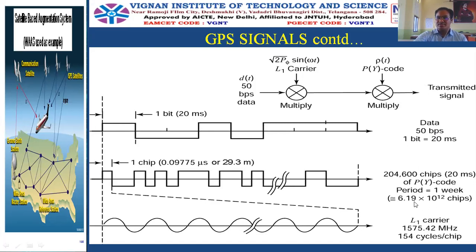So approximately it is 6.18 into 10 to the power of 12 chips. Within a period of 1 week, 6.18 times 10 to the power of 12 chips will be generated. And for each of the chips, this L1 carrier is used. Please draw the two modulation diagrams neatly.